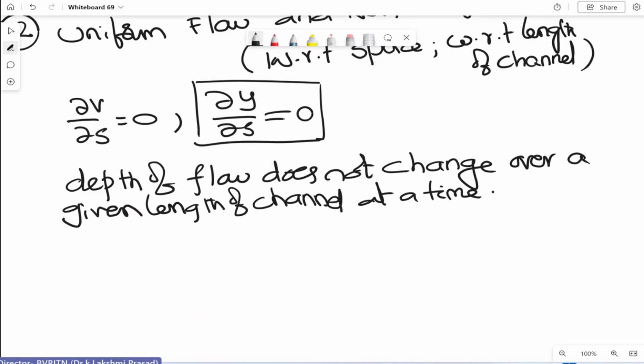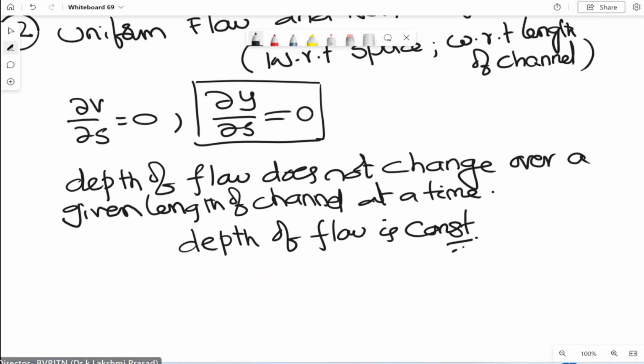So remember, the depth of flow is constant throughout. That is what uniform flow is, and that is what most of our study is.